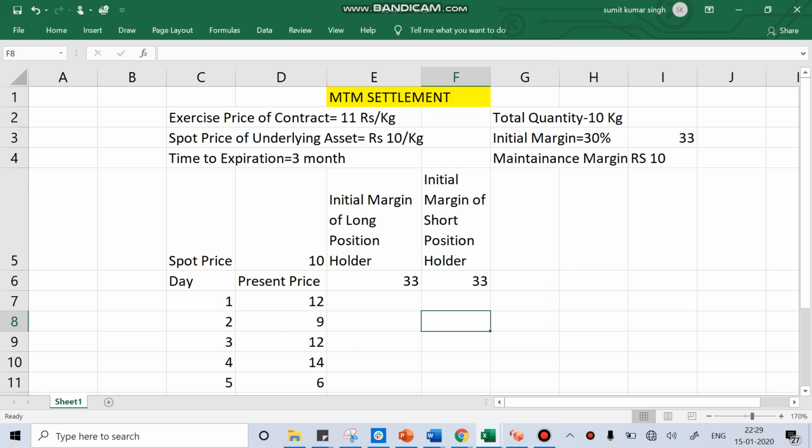Last class I discussed the concept of initial margin. I discussed the concept of maintenance margin. I talked about something called margin call. I have explained all these terminologies, and I believe you have understood that.